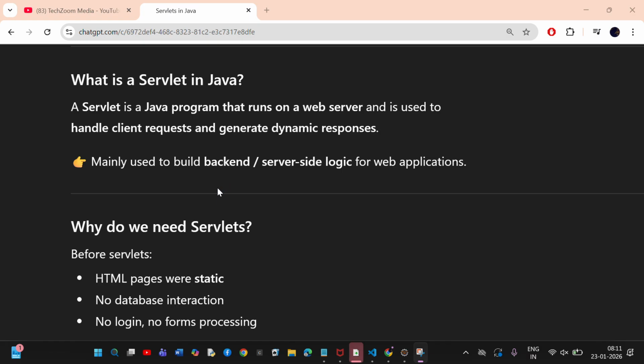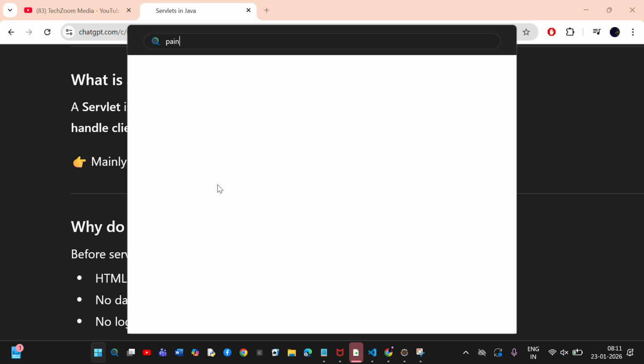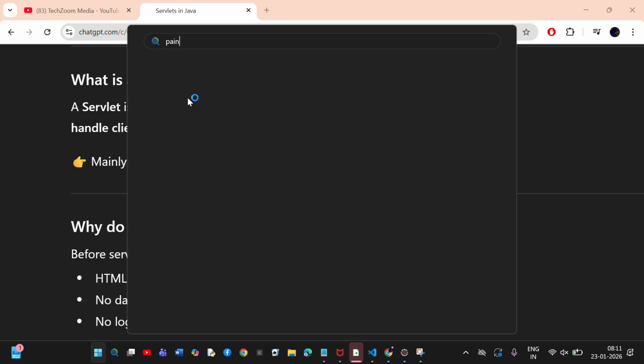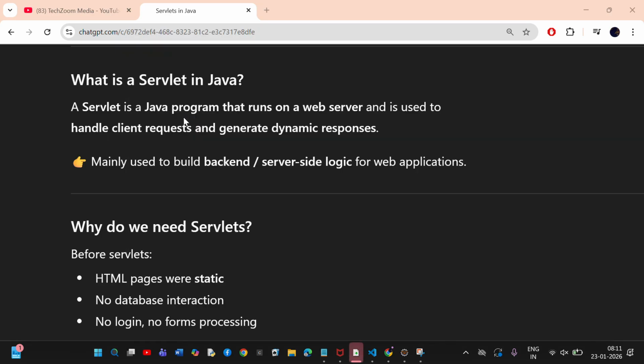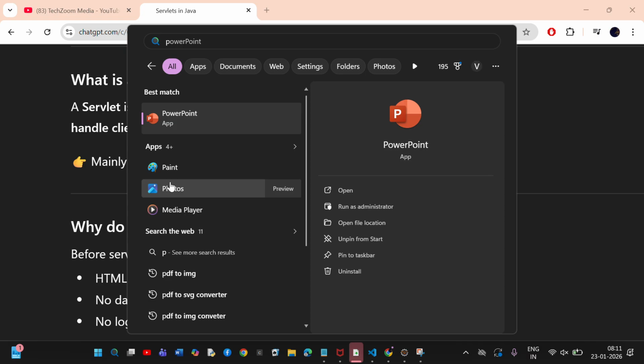Spring Boot is a framework. It is all based on Servlet concept. Before understanding Servlet, you have to understand what is the meaning of JDBC. What is JDBC? It is Java Database Connectivity.